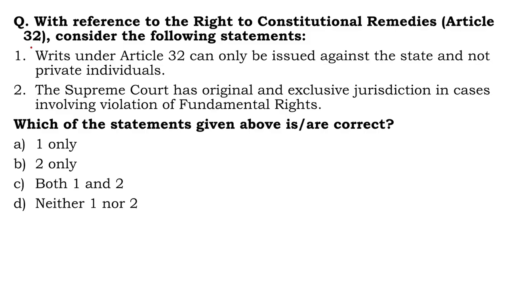Next question. With reference to the right to constitutional remedies, that is Article 32, consider the following statements. Writs under Article 32 can only be issued against the state and not private individuals. Now, this is incorrect. Why? Because a writ of habeas corpus can be issued against either the state or even private individuals.